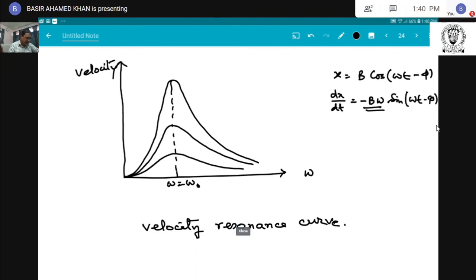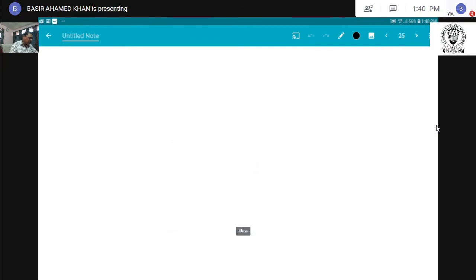Similarly we also calculate the power, or sharpness of resonance.